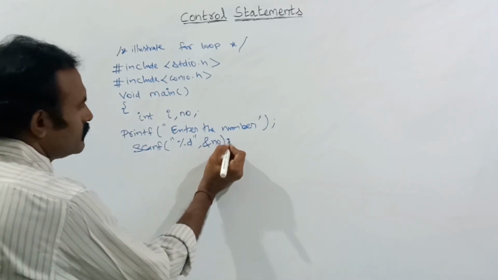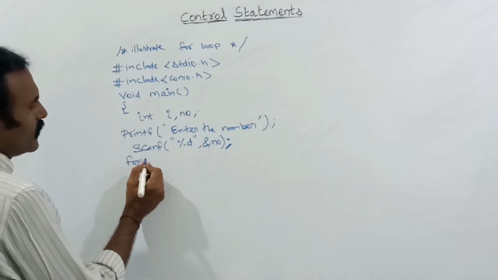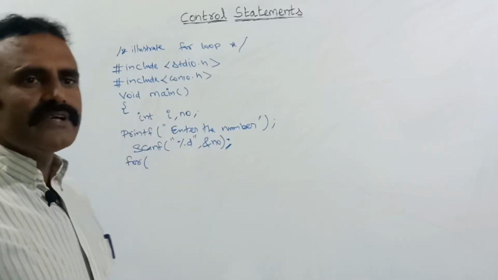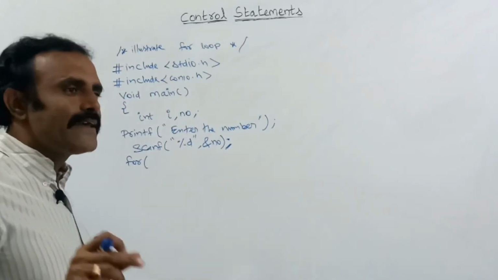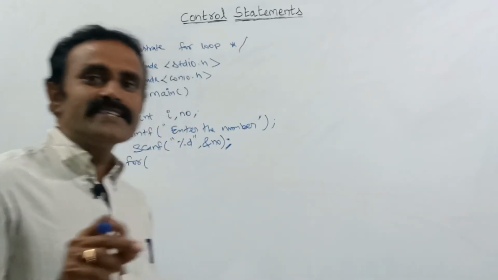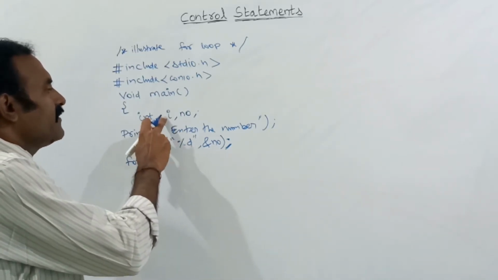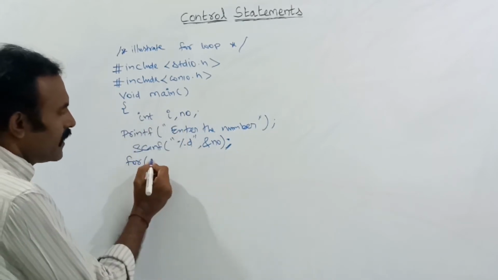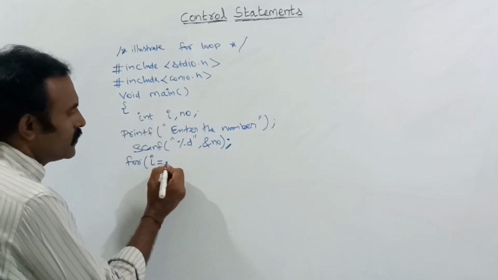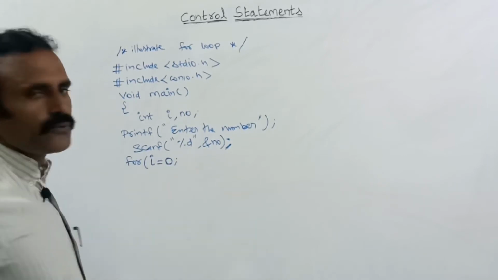Next, the for loop. In the for loop syntax, the very first is the initialization part. We are going to initialize the variable. So I have declared the variable I as the loop variable. Here I is equal to 0. I am initializing the value I to 0.